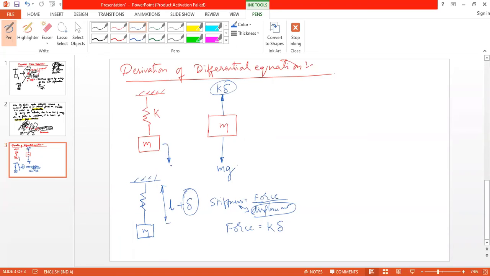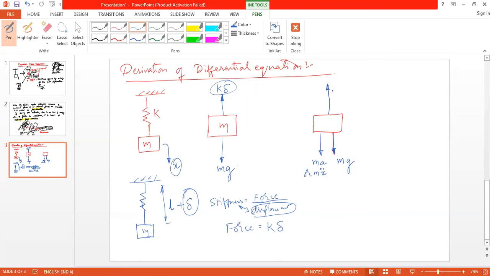Okay, now assume that I have given some initial displacement x and released it. Now if I want to draw the free body diagram for this mass m, mg is already acting because of gravitation. Because of the initial displacement, this mass will have an acceleration in the downward direction, that is m x double dot.